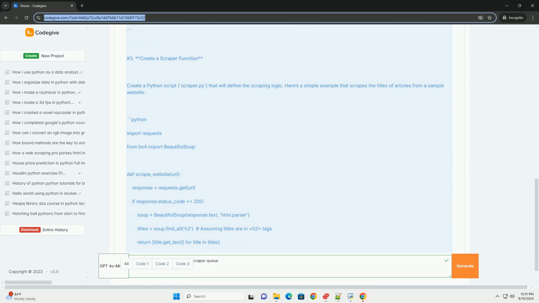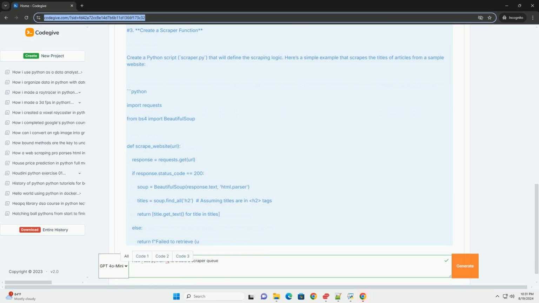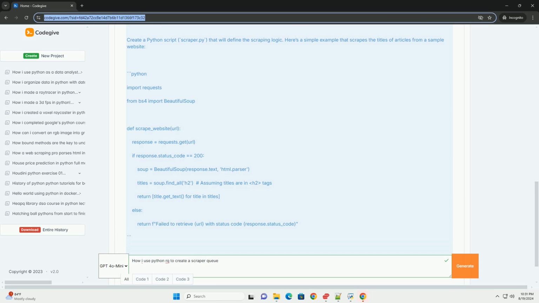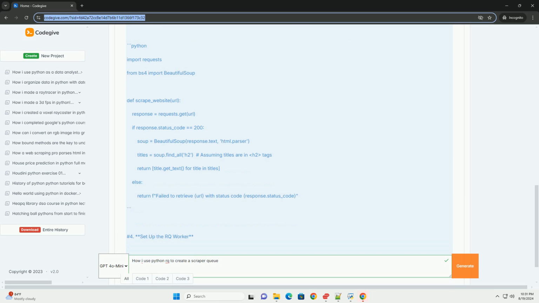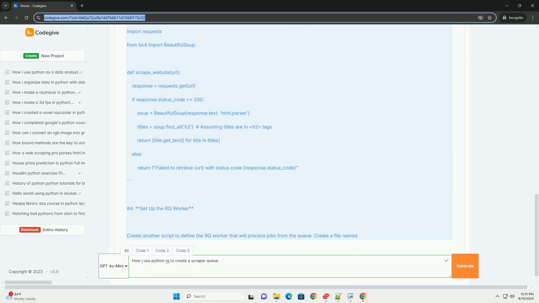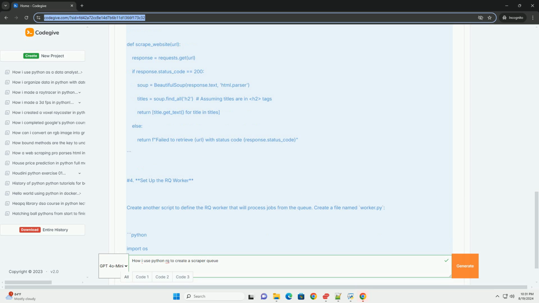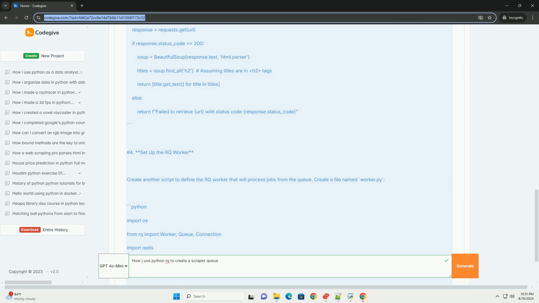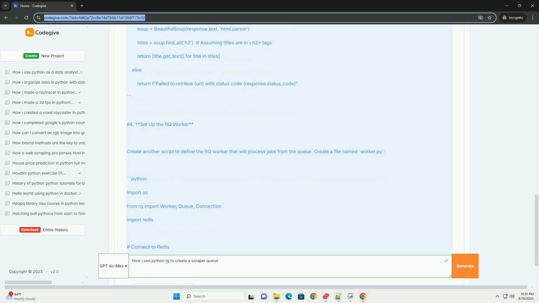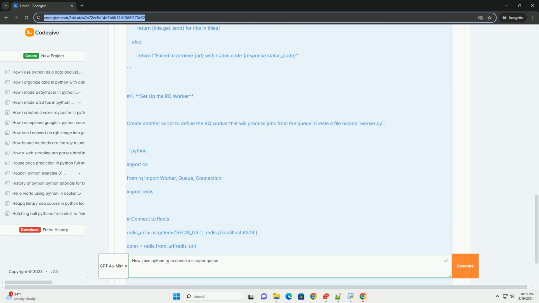3. Create a scraper function. Create a Python script, scraper.py, that will define the scraping logic. Here's a simple example that scrapes the titles of articles from a sample website. Python: import requests, from bs4 import BeautifulSoup, def scrape_website(url): response = requests.get(url), if response.status_code == 200: soup = BeautifulSoup(response.text,